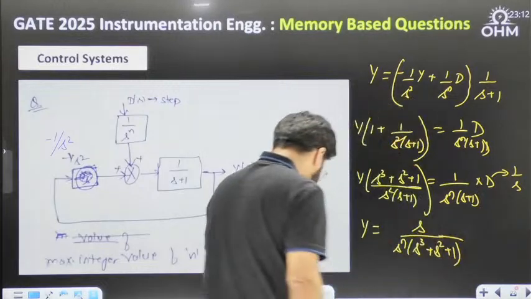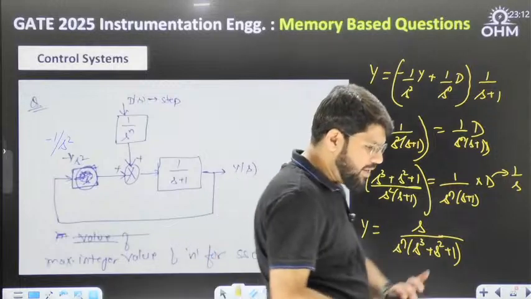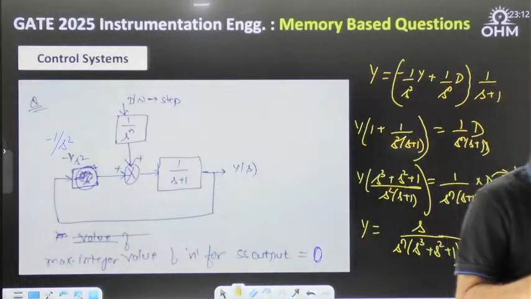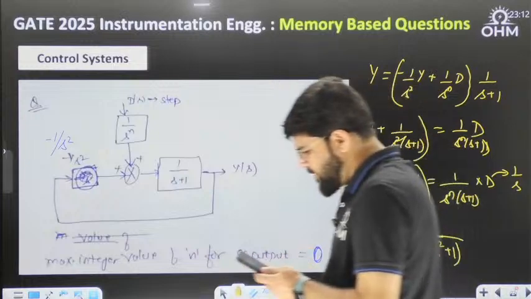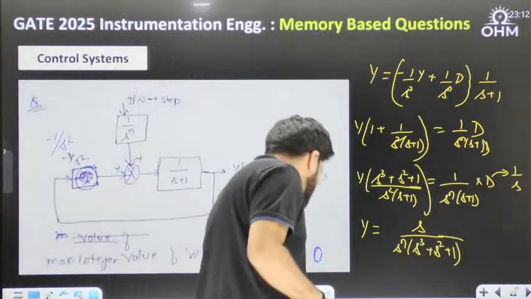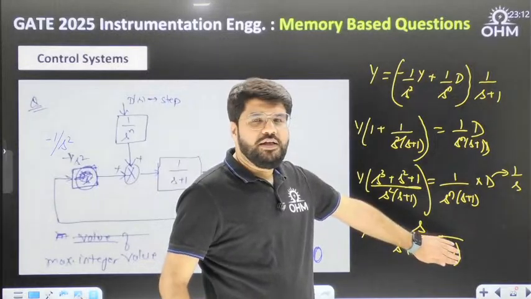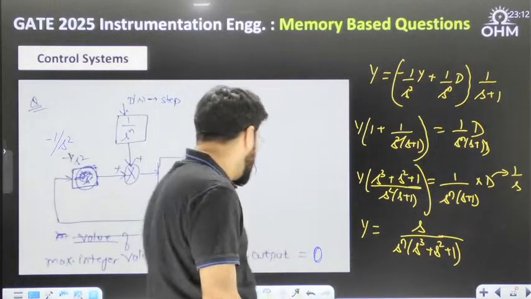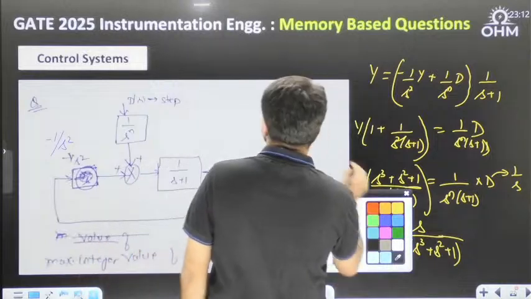Tell me if you have got some answer. This question, I believe, is going to be challenged, dear. Why is it going to be challenged? Okay, see, if I ignore this part, what is the steady state output?